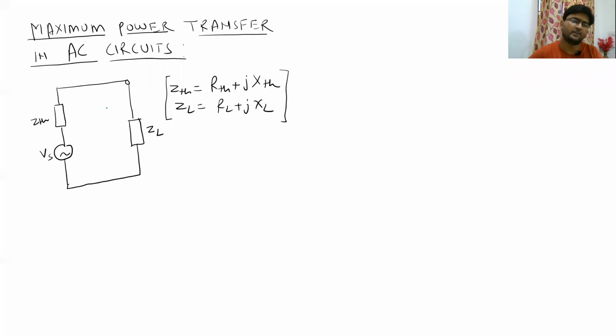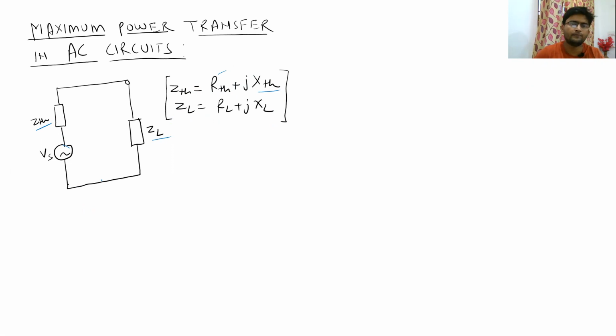Now, till now we have discussed the maximum power transfer theorem in DC circuits. Now, let us see for AC circuits. In an AC circuit, you are going to have an AC source, and the impedances will now be complex. So the Thevenin equivalent impedance will be RTH plus jXTH, where X is the reactive component and R is the real component, which is resistor. And similarly, ZL will be RL plus jXL.